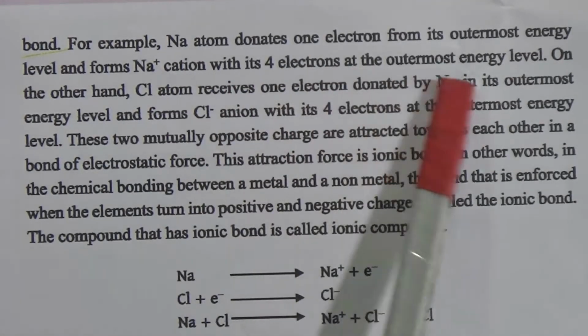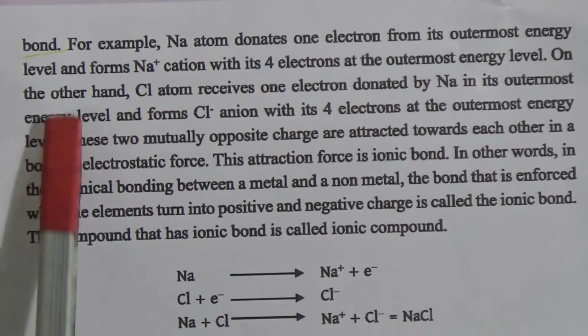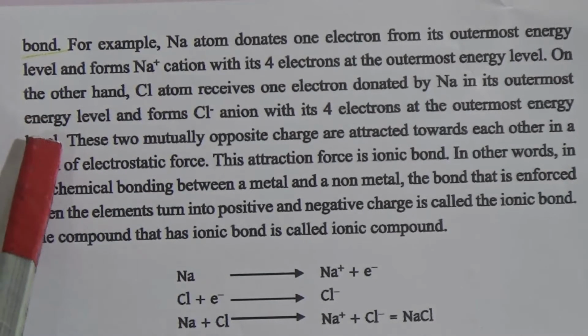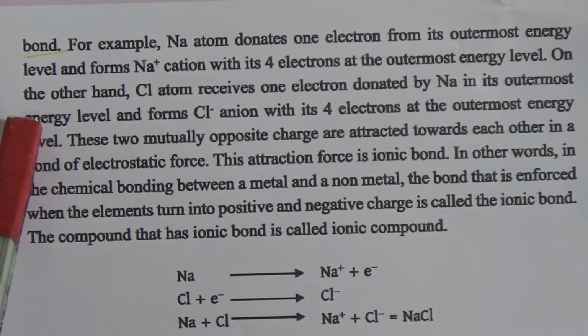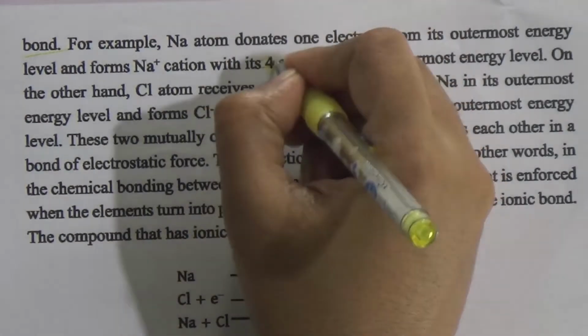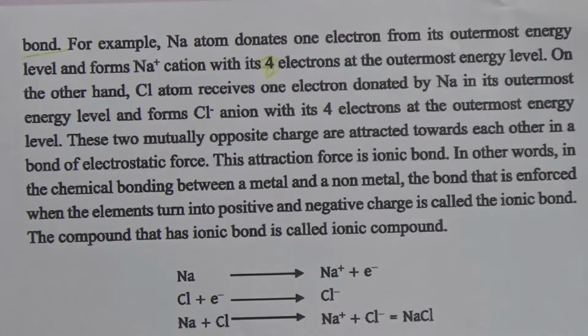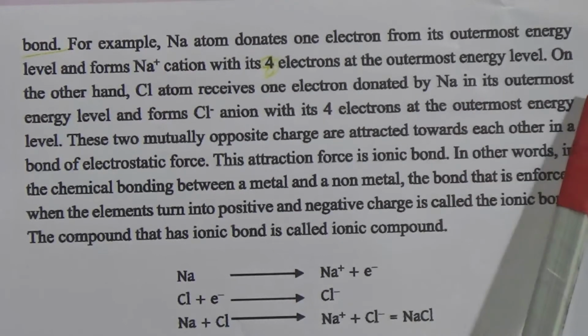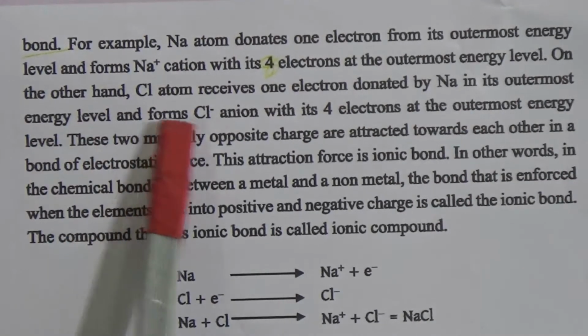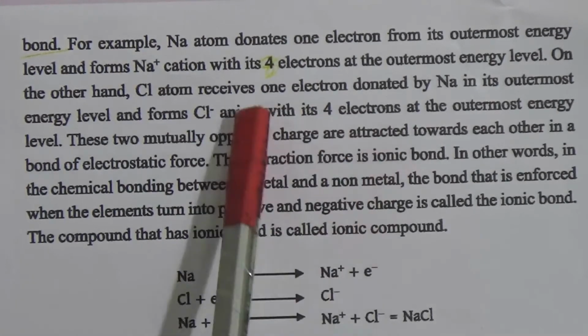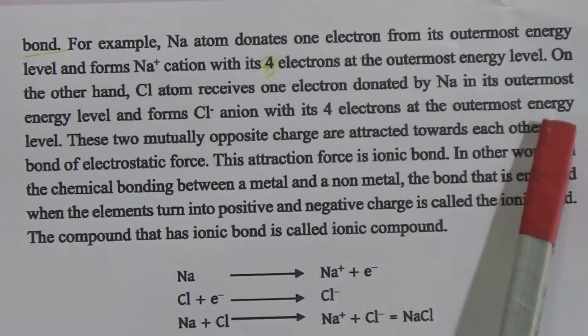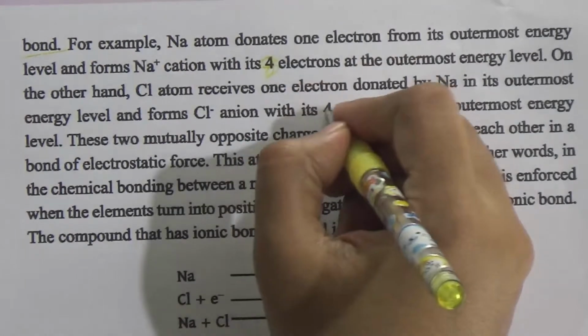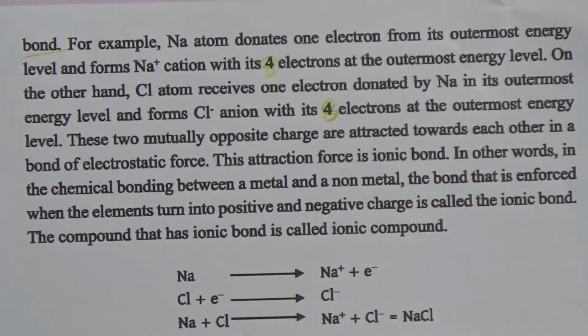with 8 electrons at the outermost energy level. On the other hand, a chlorine atom receives the 1 electron donated by sodium in its outermost energy level and forms a chlorine anion, and with its 8 electrons at the outermost energy level, it will also be 8.